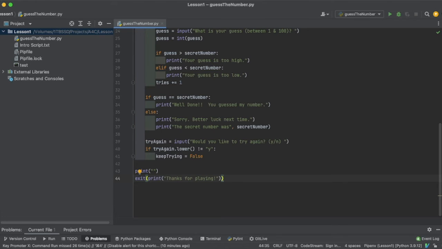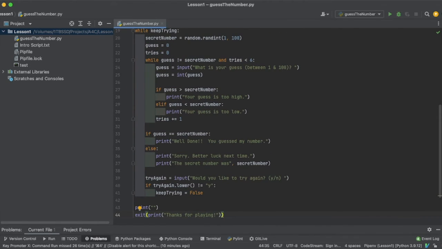There is a poem on the internet called The Zen of Python, and it basically describes how best practice Python is written. So if you want to see how well I'm doing with matching up with best practices, you should go read it and take a look. Okay? And in the meantime, we've finished our script.